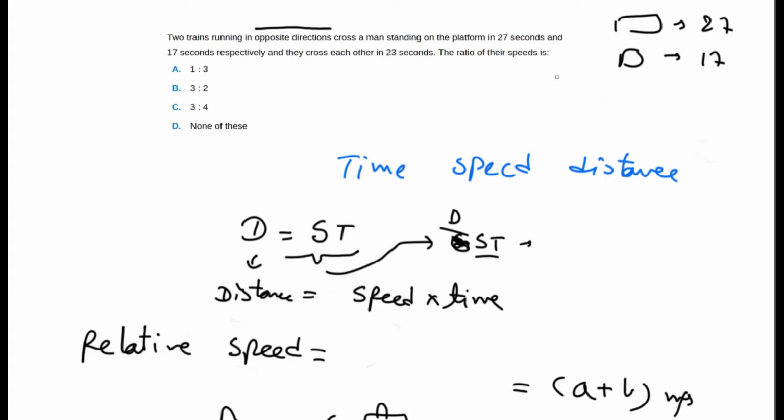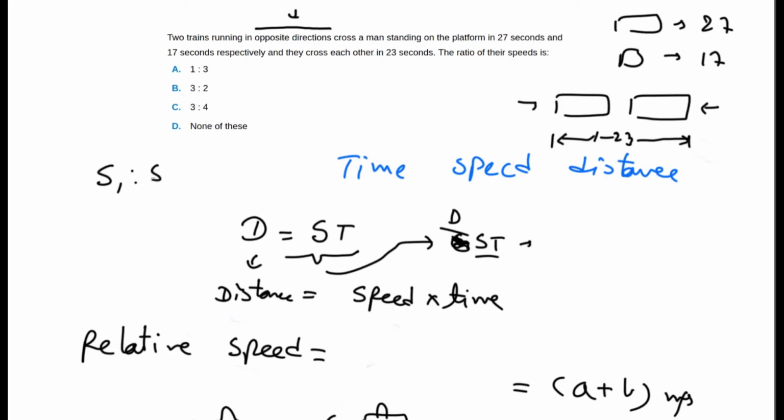And then they cross each other. Remember, they are moving in the opposite direction, so they cross each other in 23 seconds. They want to know the ratio of speed 1 to speed 2.